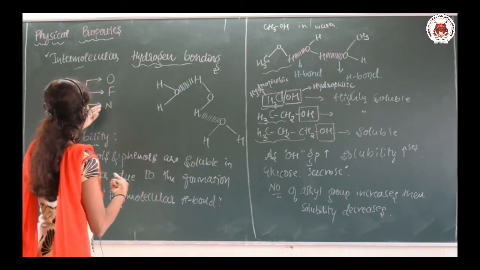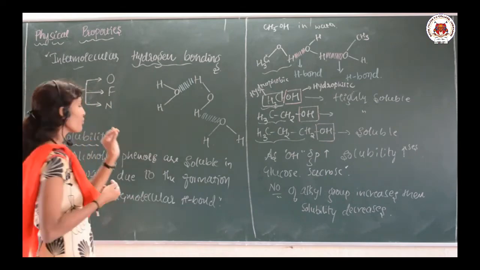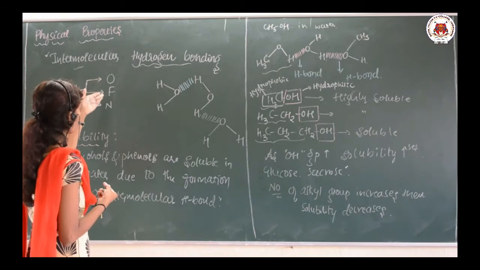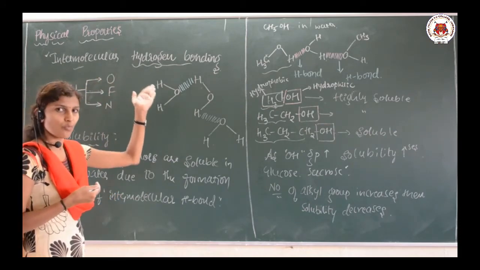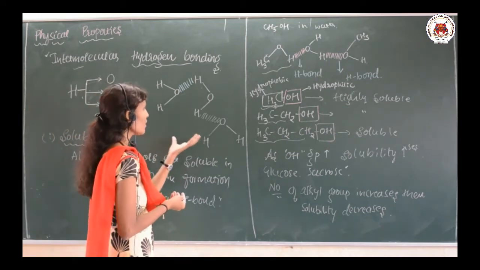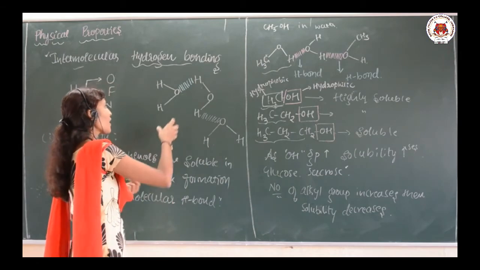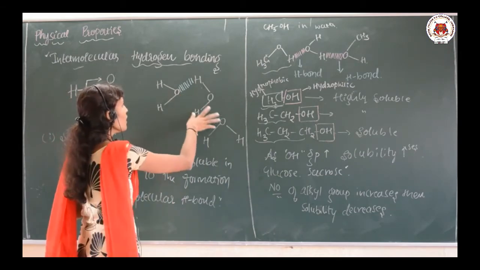And what about the hydrogen bonding? A hydrogen bond is the bond formed between hydrogen and an electronegative atom like oxygen, fluorine, or nitrogen. For example, in the case of water, intermolecular hydrogen bonding is possible. That intermolecular hydrogen bonding is shown here.